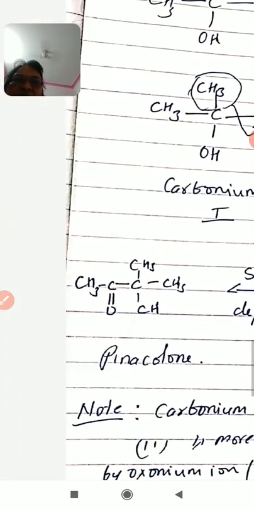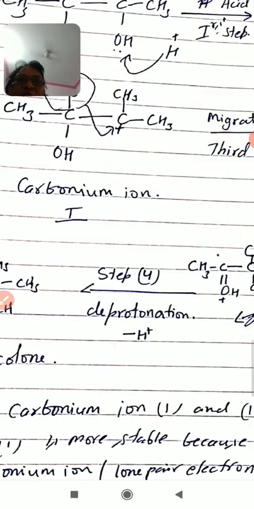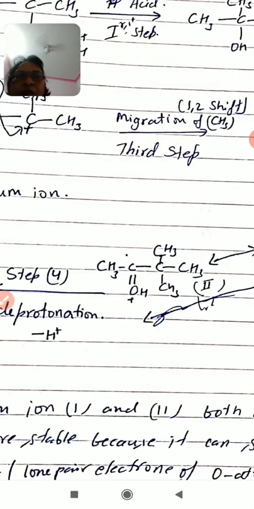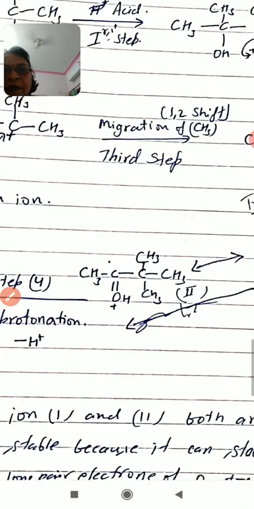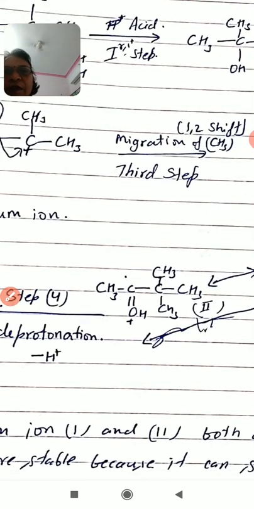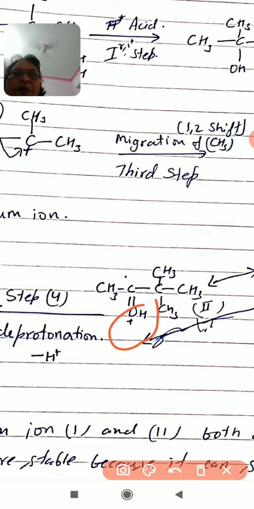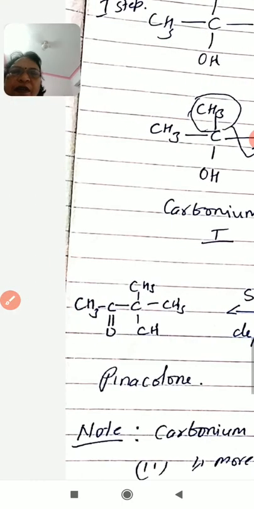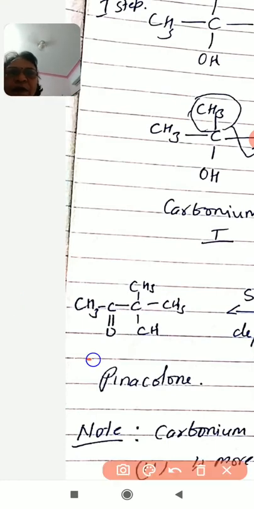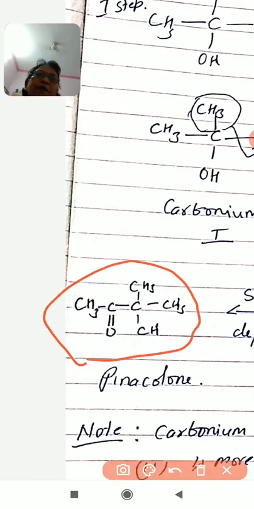Now this second carbonium ion, after liberating proton from here, gives ketone as shown in this. Here, this is pinacolone. So reaction completes in 4 steps.